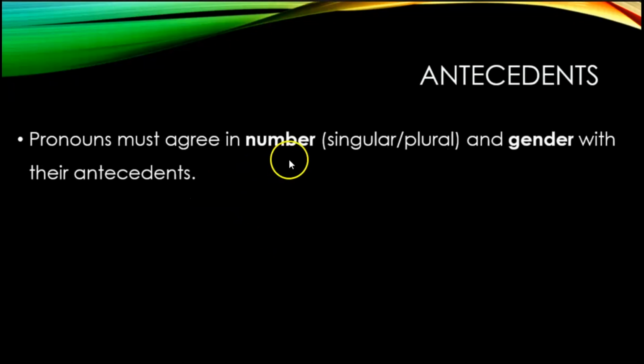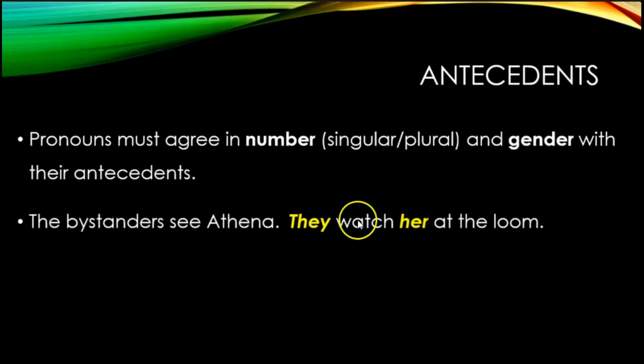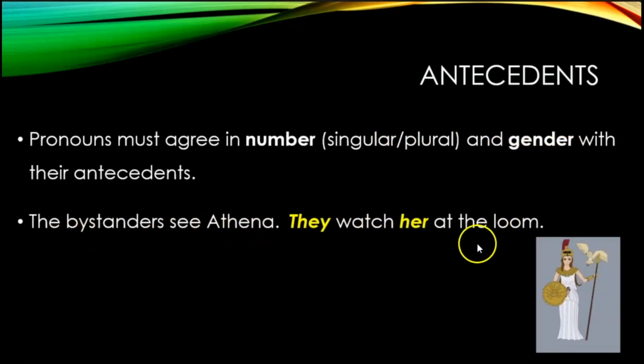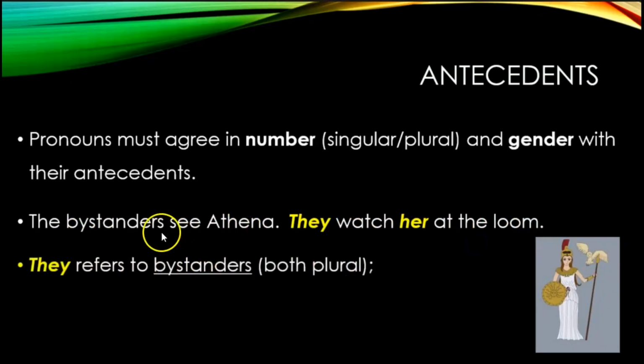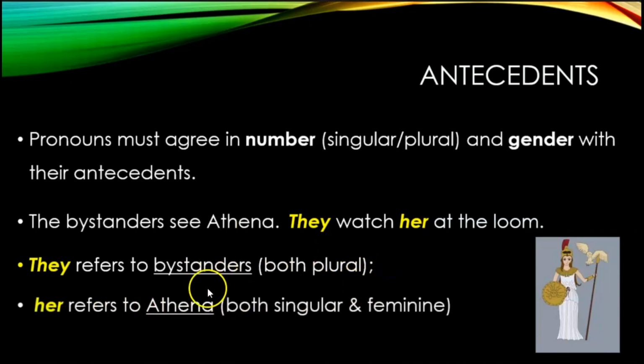Additionally, as I said earlier, pronouns must agree in number, which is just singular or plural, and gender, meaning male, female, or neutral. So, the bystanders see Athena, they watch her at the loom. Here, they refers to bystanders, which is plural. They is plural, bystanders plural, both plural. And her refers to Athena, both are singular and feminine. So you have to choose the right pronoun.